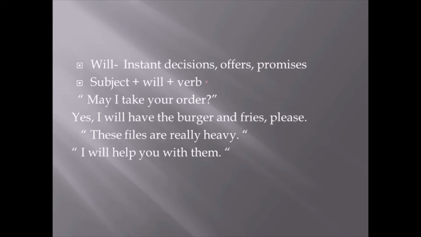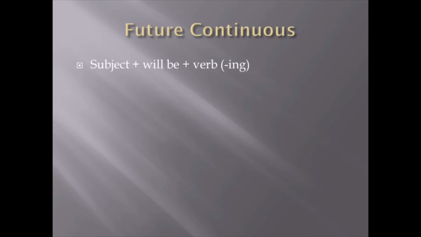Okay. Third is your will. We use will when we have to make some instant decisions, offers, promises. Here we simply use subject, will, with verb. Like, may I take your order? Yes, I will have the burger and fries please. So will have: this decision I have made instantly, when I saw the menu card. It's not like I thought about it before. No. So this is an instant decision. These files are really heavy. I'll help you with them. So instantly, when I saw that you are carrying such a heavy file, I thought, okay, let me help you out. So I will help you with them. Okay. Promises, offers, all these things will be your will.